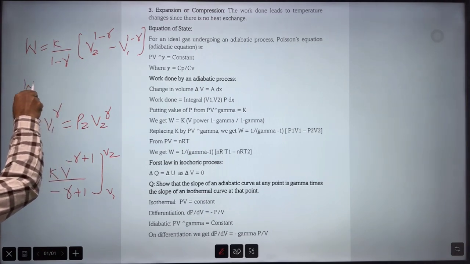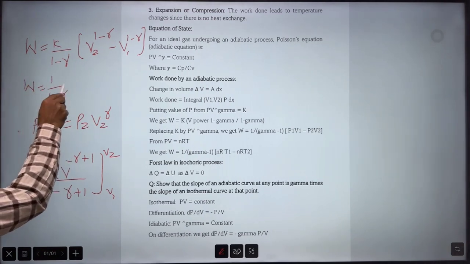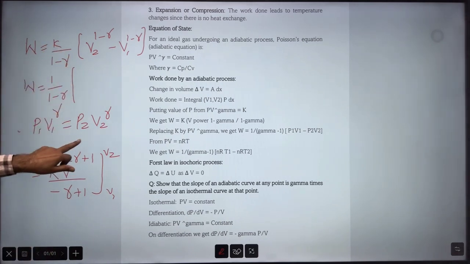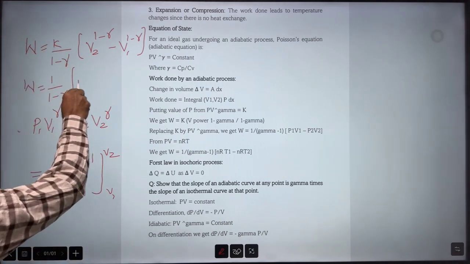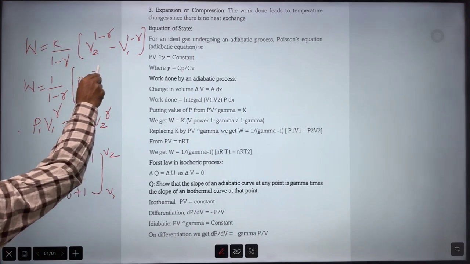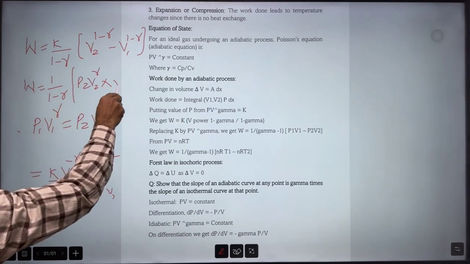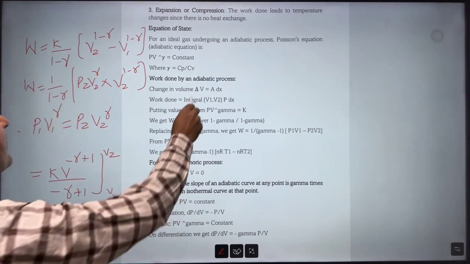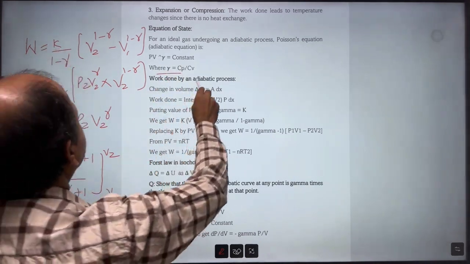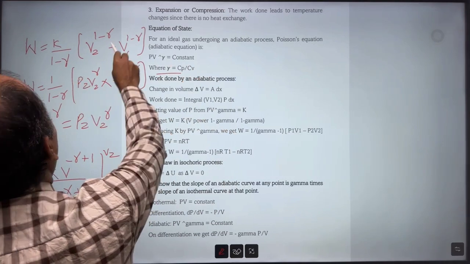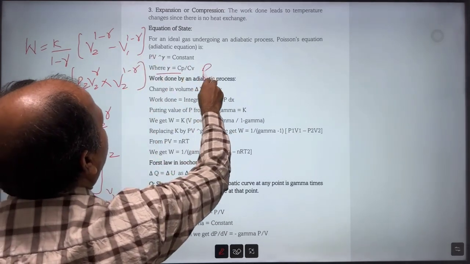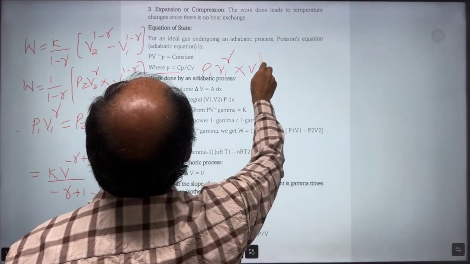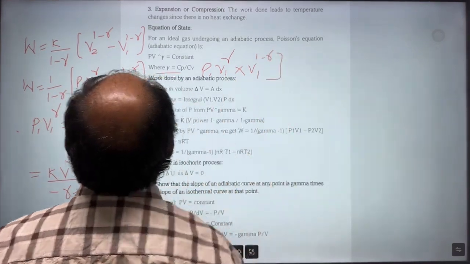So W is equal to 1 upon (1 minus gamma) times, in place of K, here we can write P2 V2^gamma into V2^(1-gamma), correct? And then minus, for the second one, it will be P1 V1^gamma into V1^(1-gamma), correct?